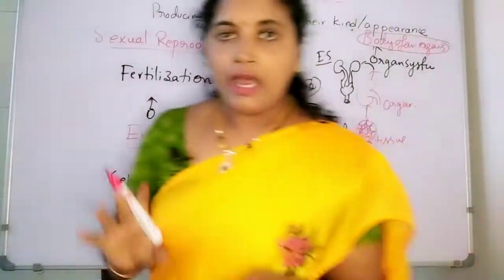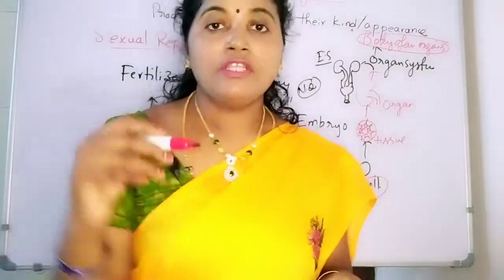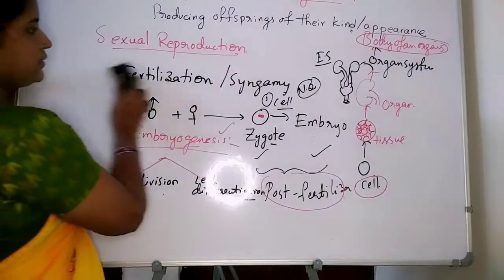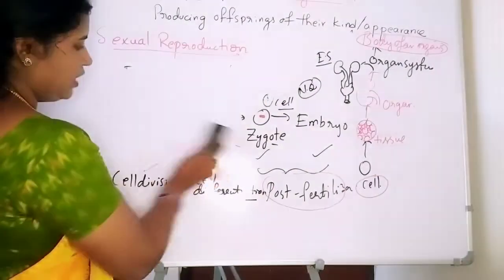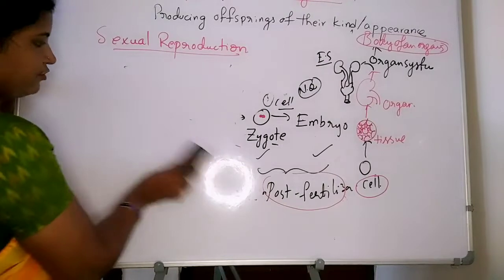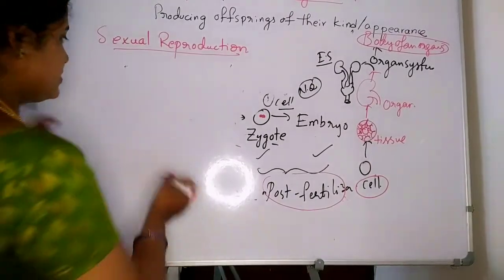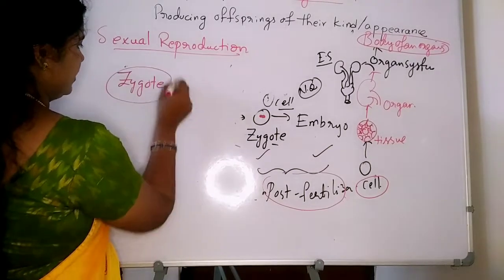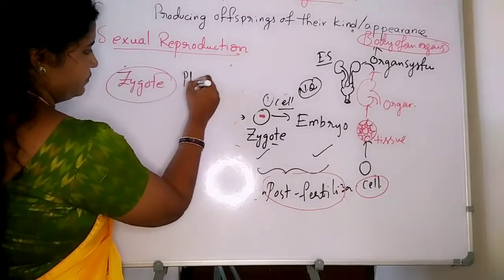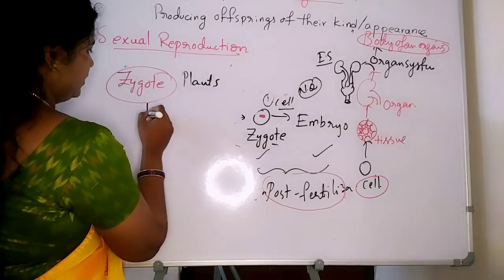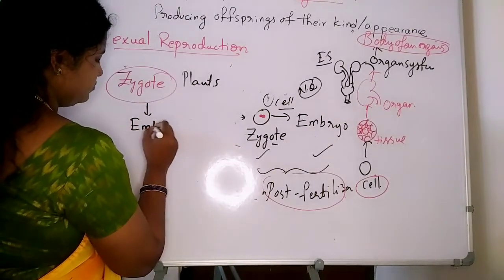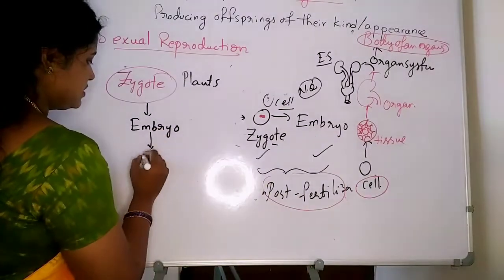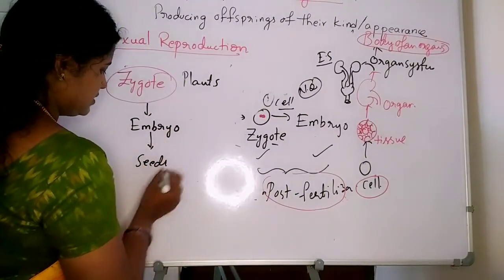After that we are going to see how embryogenesis takes place in plants, in the same way. After the fertilization, the zygote formation takes place, and the zygote in plants develops as an embryo. The embryo forms seeds.